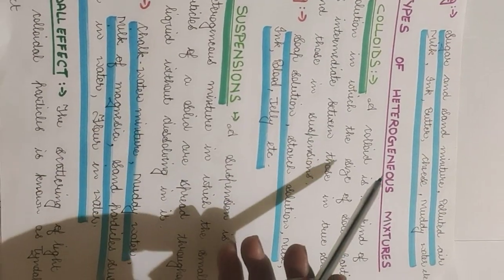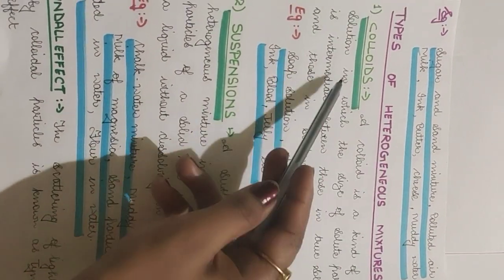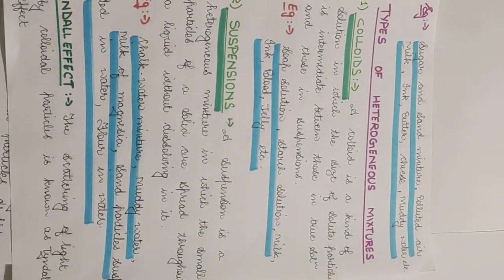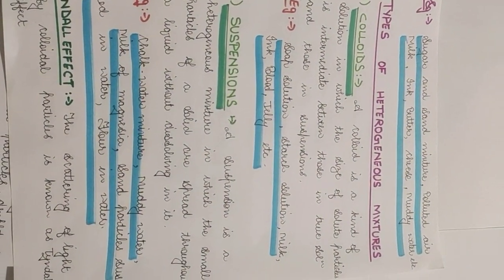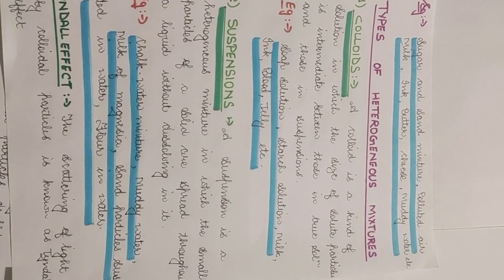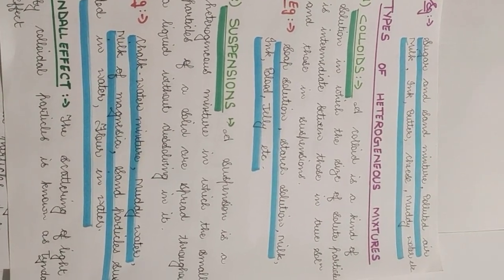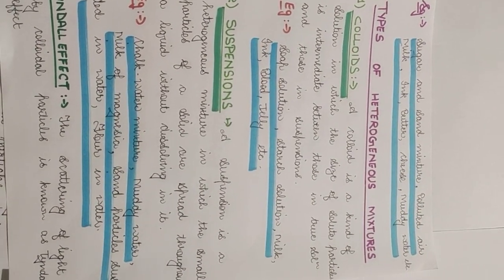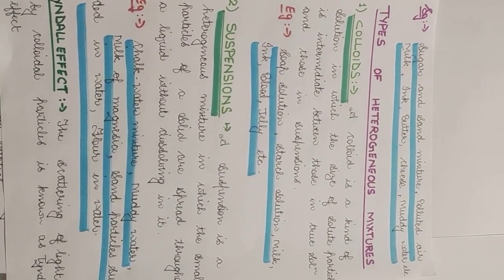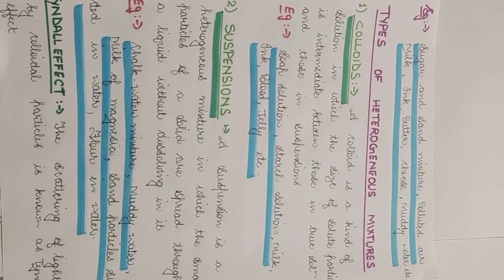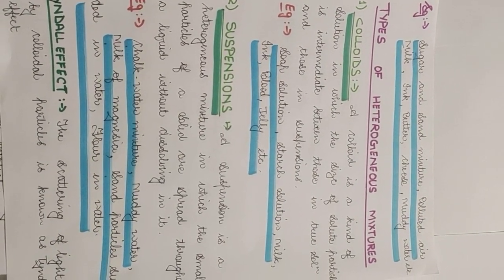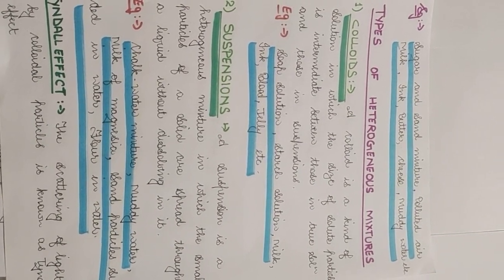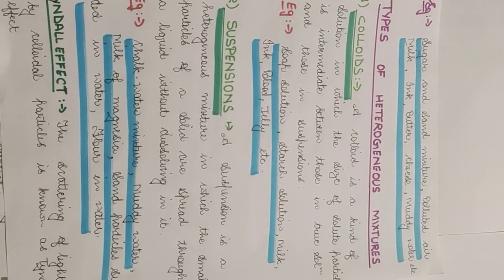Now heterogeneous mixtures are again of two types, that is colloids and suspensions. Colloids are those mixtures in which the size of solute, again I'll repeat these words, solute and solvent. The solute is the substance which is mixed into the solvent. Like if we mix sugar and water, sugar is mixed in the lesser quantity, so sugar is called the solute and water is called the solvent.